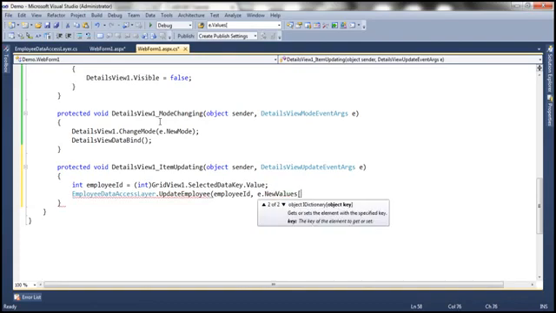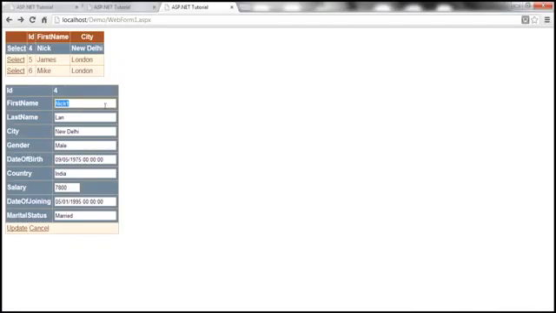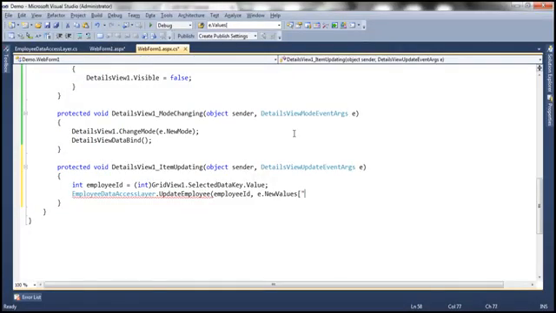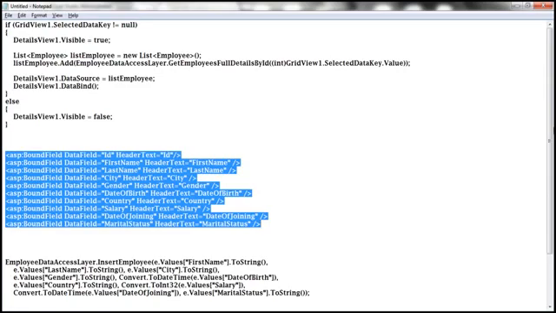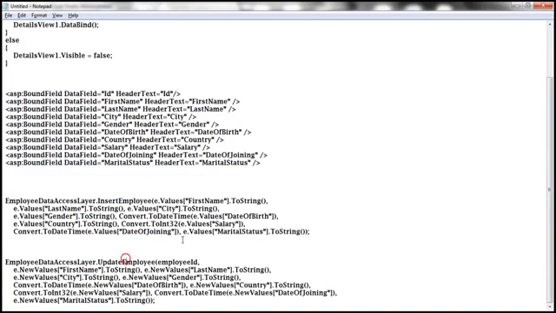I can specify the key and then get the value. So I need the value for first name. So to retrieve the value for first name, I'm just going to say first name, and this will be returned in the form of an object because it could be any data type. Right, look at this. When I give a key, it's going to return an object. We need to convert that to string. Okay, so we need to do the same thing for last name, city, gender, date of birth, etc. And just to speed things up, I have that already typed, so let me copy that and paste it within this method.